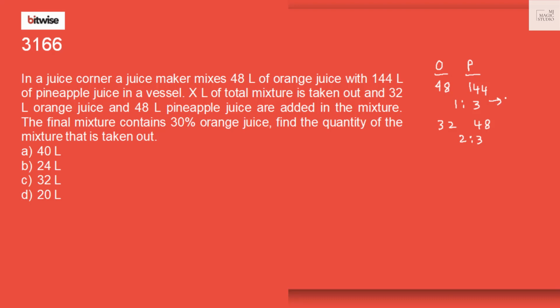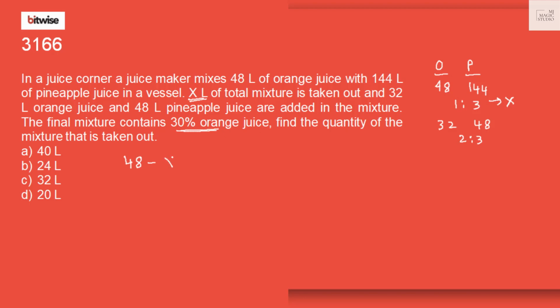But X liters of mixture is taken out. Now the final mixture contains 30% orange juice. Find the quantity of the mixture that is taken out. We need to find the value of X. So let us concentrate only on the orange juice. Initially, orange juice was 48 liters. X liters of mixture was taken out, and the ratio of orange to pineapple juice was 1:3.